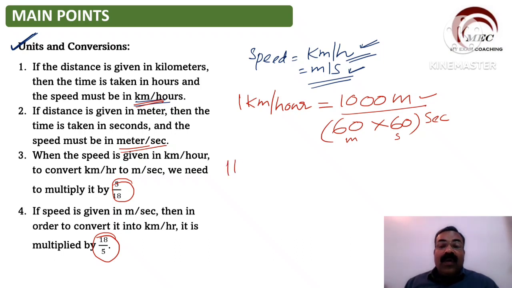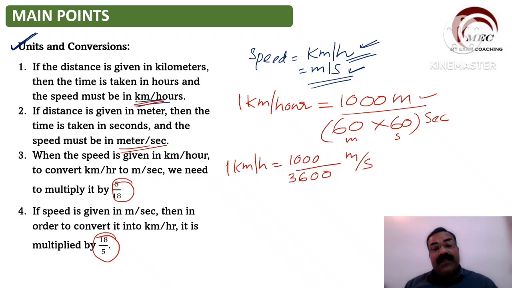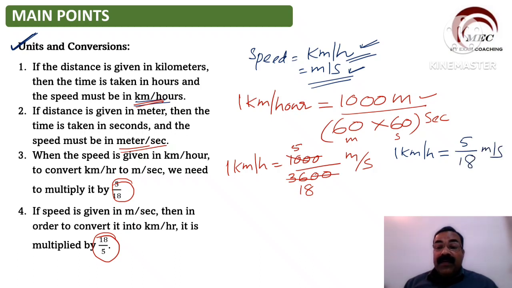So I can write 1 kilometer per hour is equal to 1000 divided by 60 into 60, that is 3600. This is in meters and this is in seconds, meter per second. Now I can cut two zeros here and two zeros here. So what I will get is 10 by 36, which is equal to 5 by 18. That means I got a very important formula here: 1 kilometer per hour is equal to 5 by 18 meter per second. Very, very important formula, and you have to remember this formula.